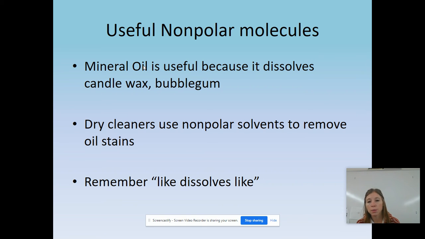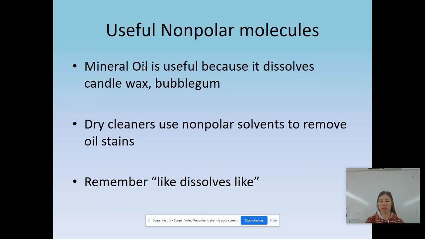Dry cleaners use nonpolar solvents to remove oil stains. They're not going to use water. You can get an oil stain on your shirt and put water on it all day, and it's not going to dissolve it. It's just going to have the oil spot still sit there. So you have to use some type of nonpolar solution, like dissolves like. So the dry cleaners are going to use some type of dry solvent that can take those oil stains out.